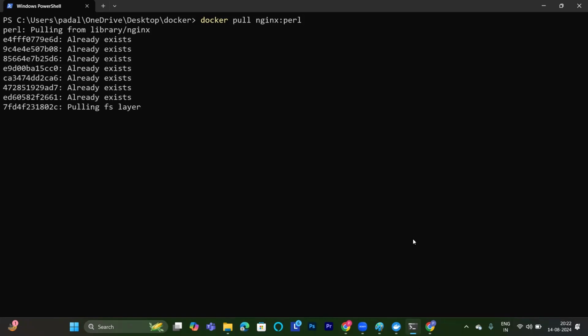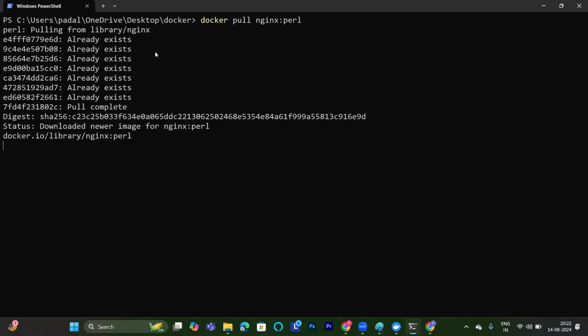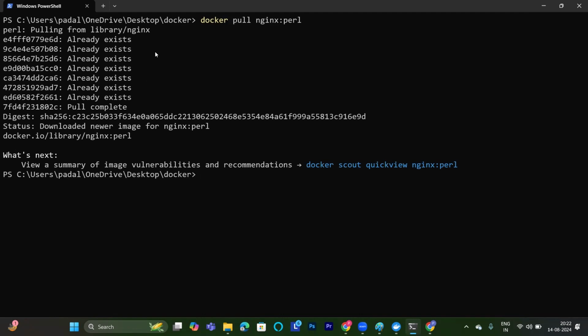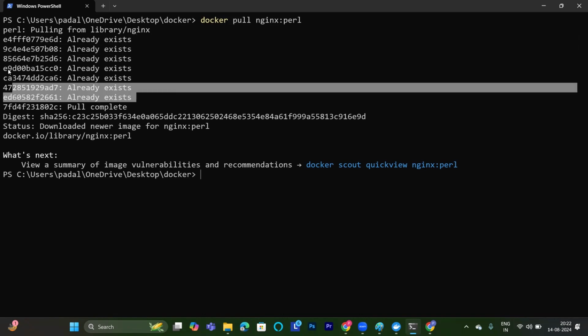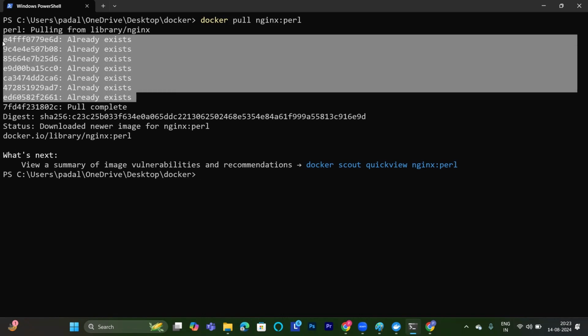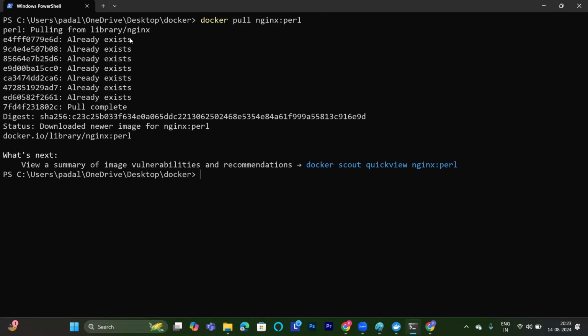Now see what it's saying: images will be in the form of layers. Now from where are we installing? We are installing from the registry to our local. Now this is installing. Why is it showing "already exists" here? Because these layers are similar to the previous image we installed. These are similar, that's why it's not installing those, because they are already available locally. So because of that, it's not installing this one. It pulled this one here.